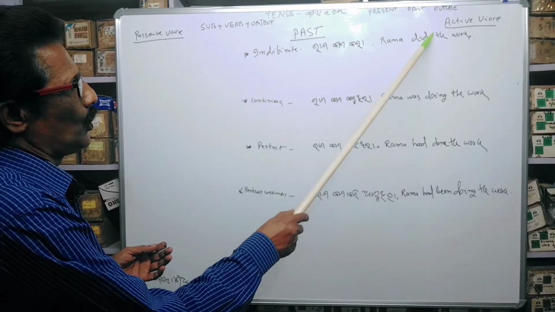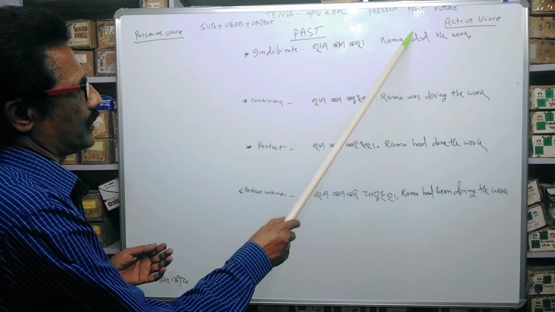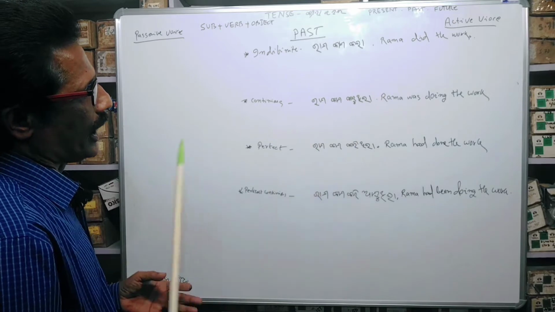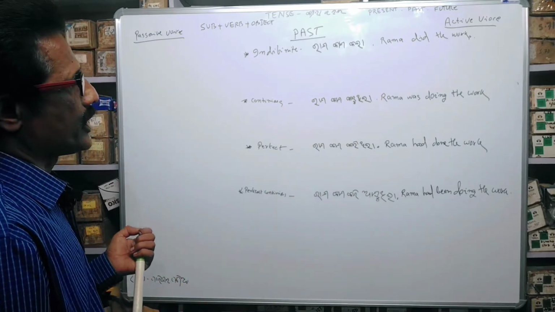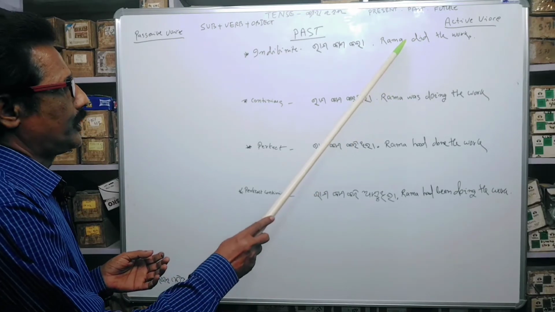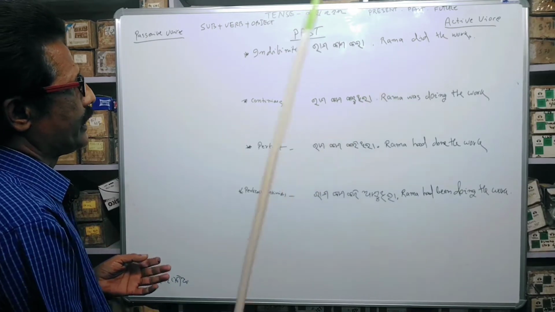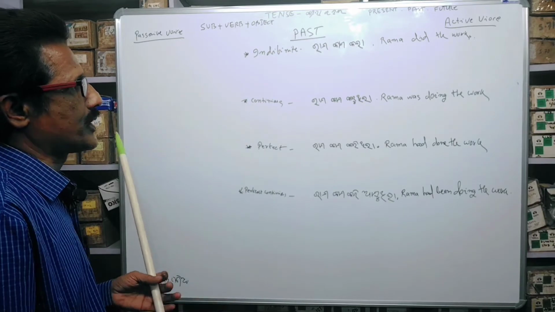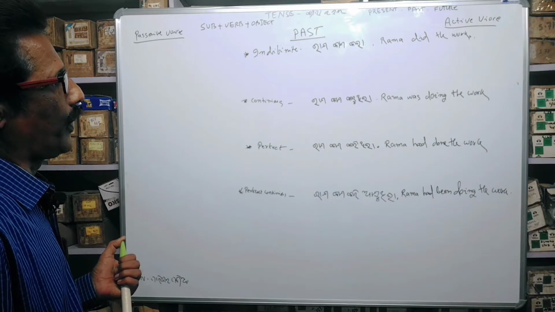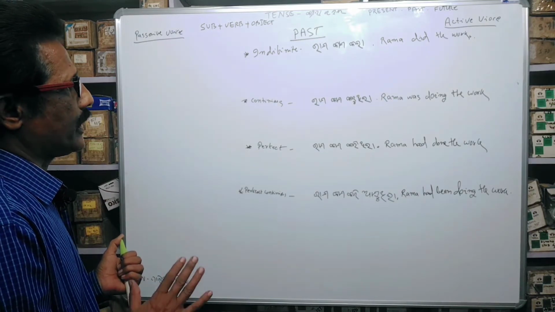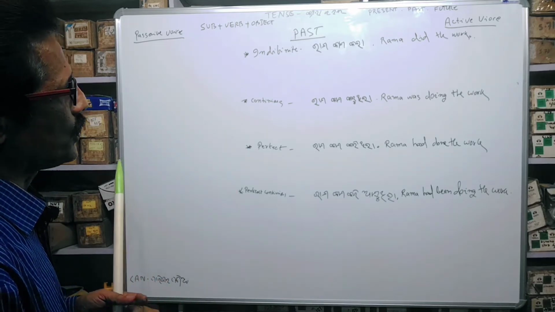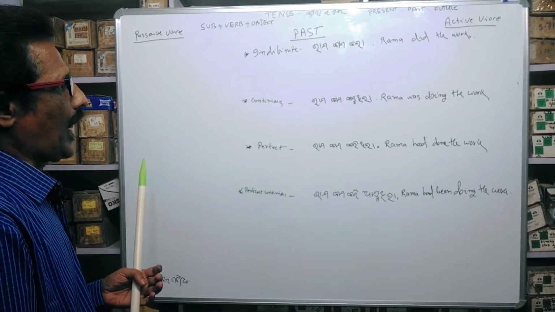The verb is do, and when the past comes, then we have to use the second form of verb, means do, did, done. Second form of verb is did. In past tense we always use the second form of verb, not the present or past participle. We always use the past verb.